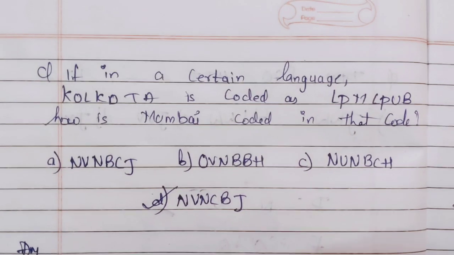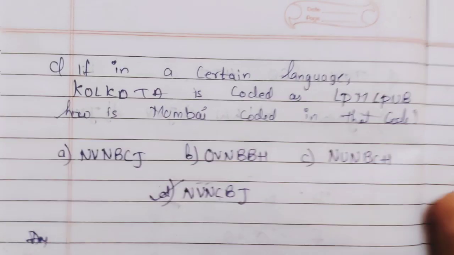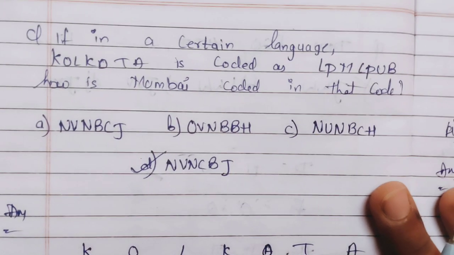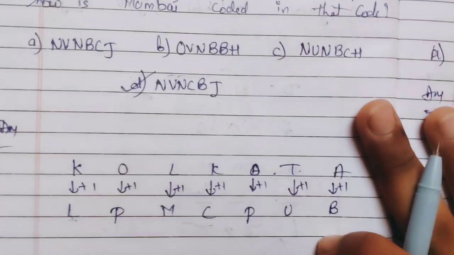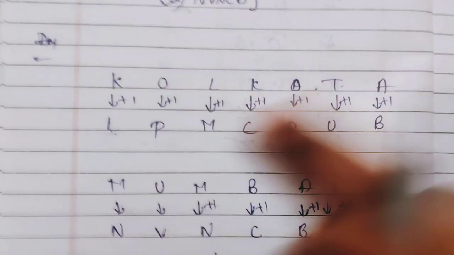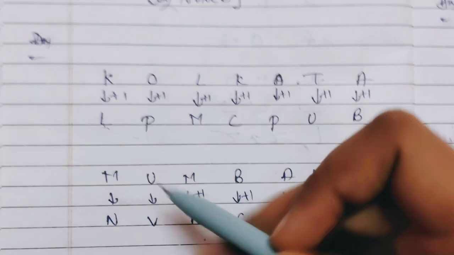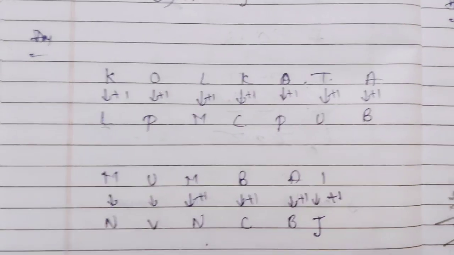So like this only, if we are getting MN, UV, MN, BC, AB and IJ, see here we have the plus 1 difference in all the characters. So see how easily we found the answer.